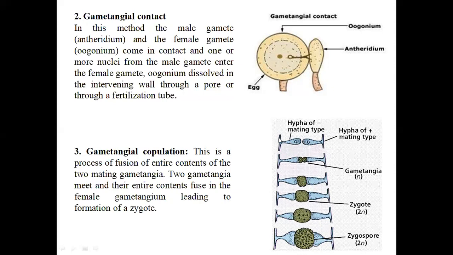So this is one hypha, this is a second hypha, which stand parallel to each other, and then this developing hyphal tip may arise at opposite ends, maybe female as well as male, and this gametangial contact, maybe gametangial copulation, occurs, and then the total gametangium of the mating type gametangia fuse to form a big zygote. Also the development of the zygospores can occur in this gametangial copulation. So this is about the third process of sexual reproduction in fungi.